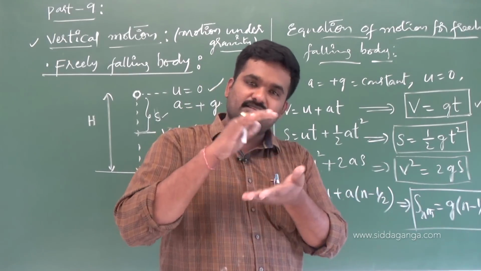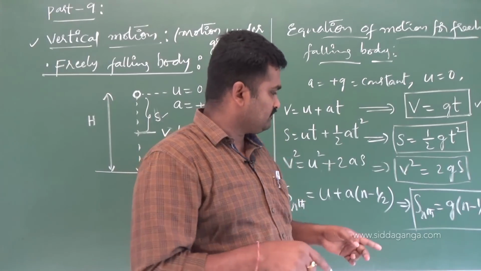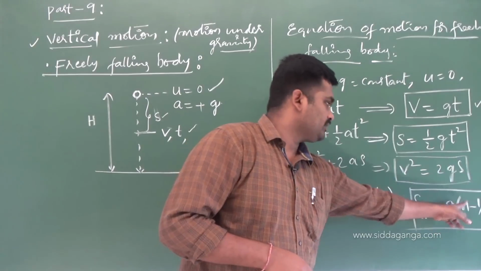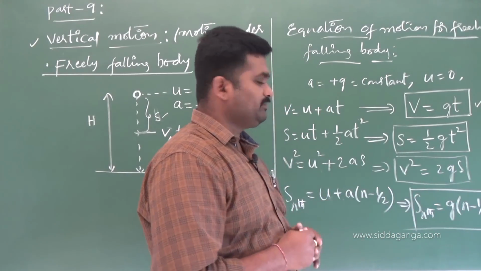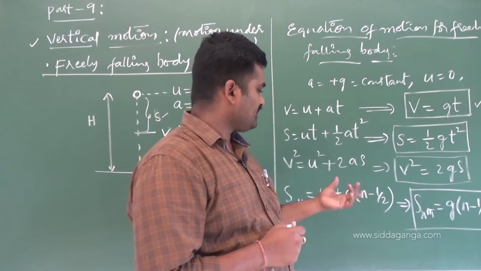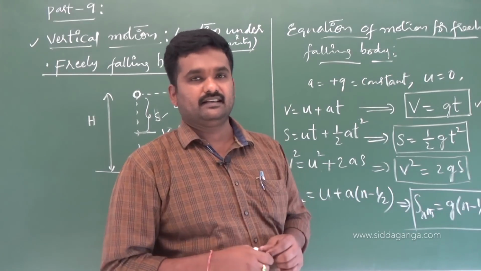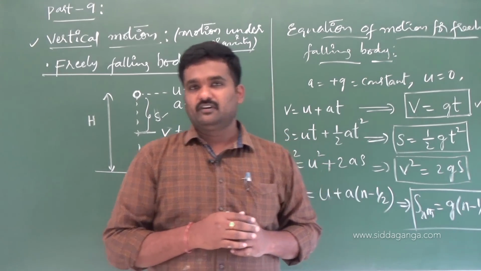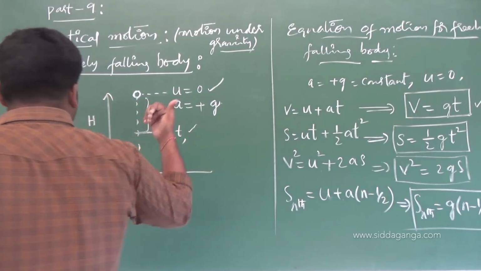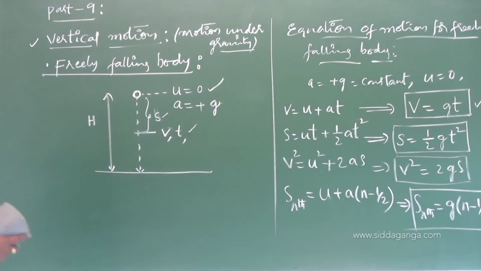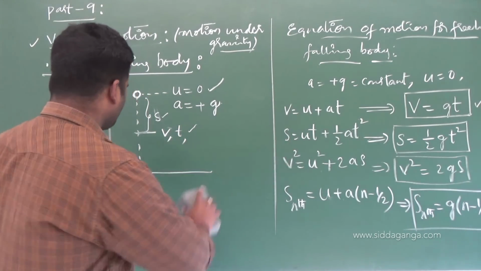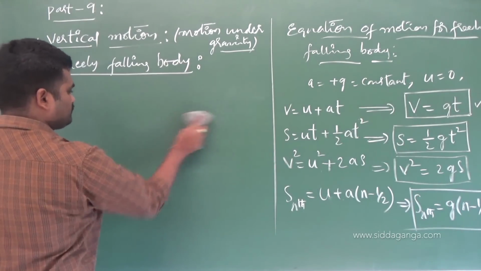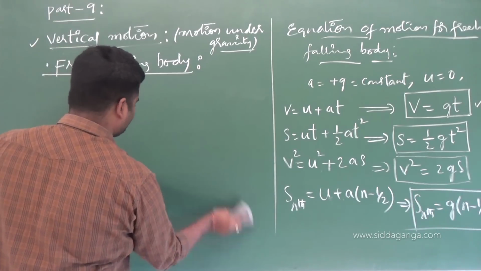Displacement in any nth second, in 1 second, what is the displacement? S nth equals g into (2n minus 1) by 2. This is the equation you have to remember for the displacement of a freely falling body in the nth second. So this is all about the equations of motion you have to remember for a freely falling body. Now we will make use of those equations to find certain motion parameters. Generally we use these formulas, which you have to remember.